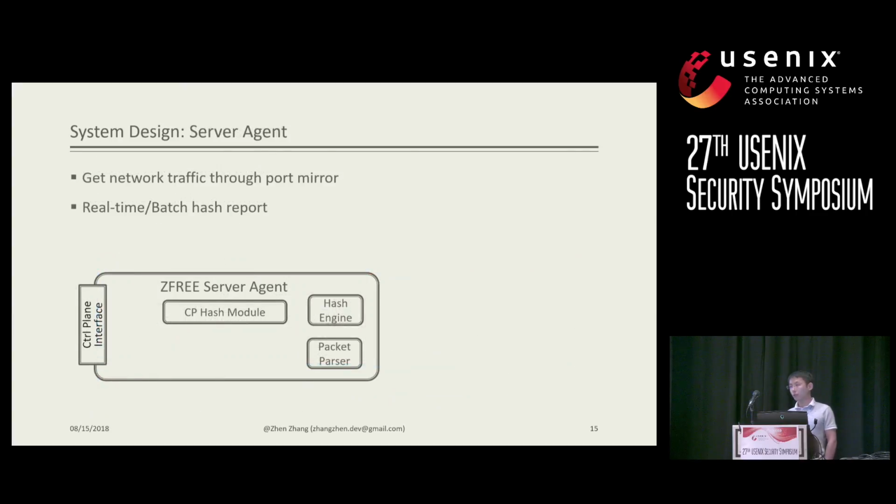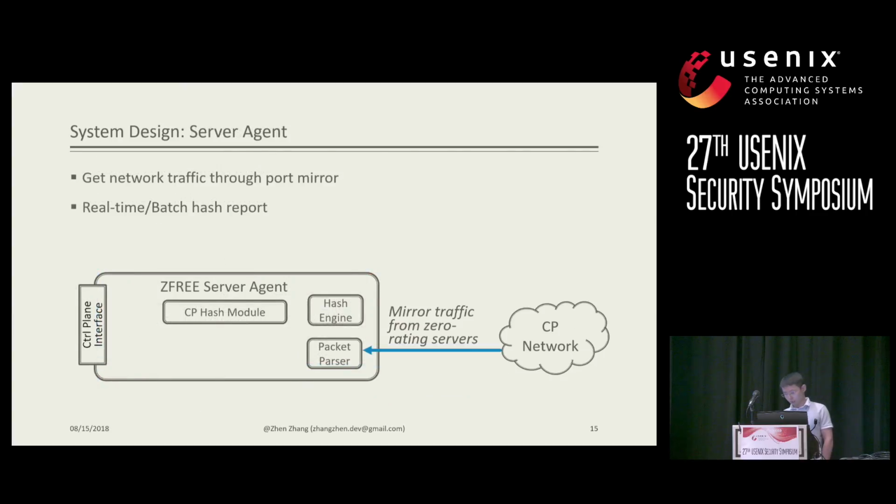On the server agent side, it will get the mirrored traffic from the content provider network, so it knows which packets go out. And it will parse that traffic and generate a keyed hash value, again using the HMAC algorithm, and send those keyed hash values to the hash module, where the hash module will control how to send them to the ISP assistant side, either in real-time or in batch mode. The message will use a Z-free control plane protocol here.